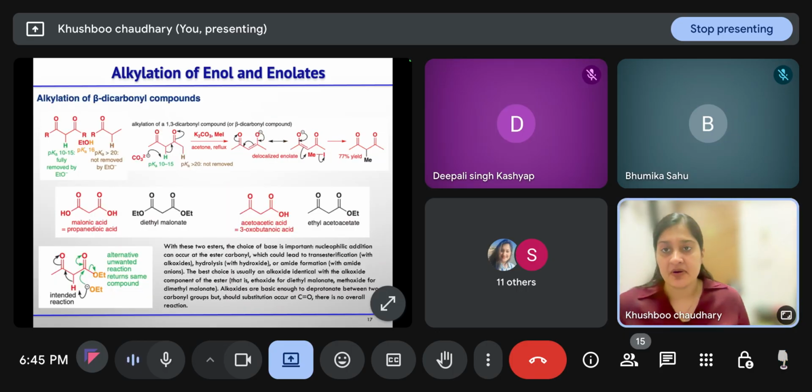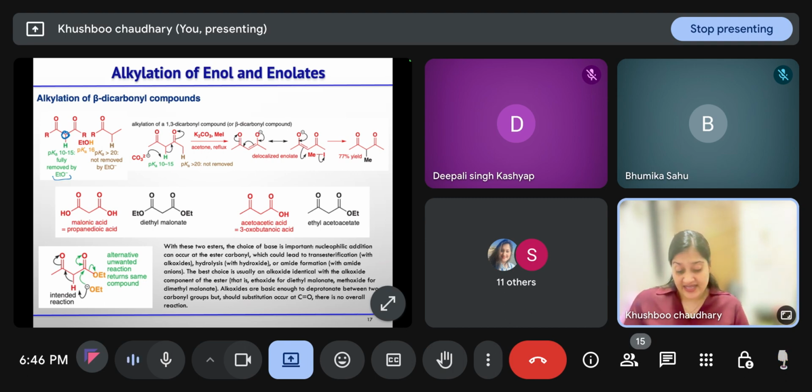Now, let us discuss alkylation of beta dicarbonyl compounds. In beta dicarbonyl compounds, the CH2 is very acidic, with a pKa around 10 to 15. So even a very weak base like ethoxide can remove this proton. You don't need very strong bases to abstract the proton from 1,3 dicarbonyl compounds. These are called active methylene compounds. So this is the active methylene position that can be deprotonated by a weak base.